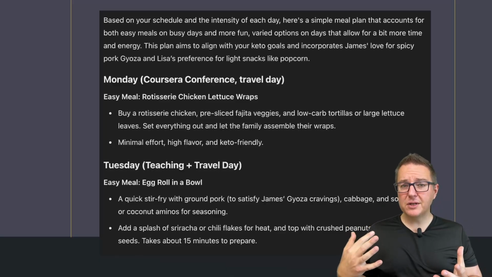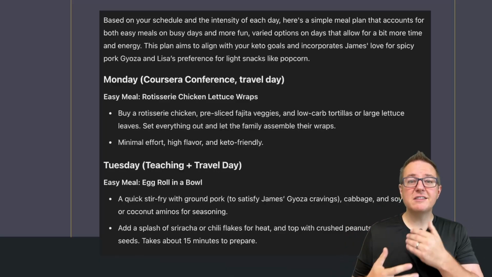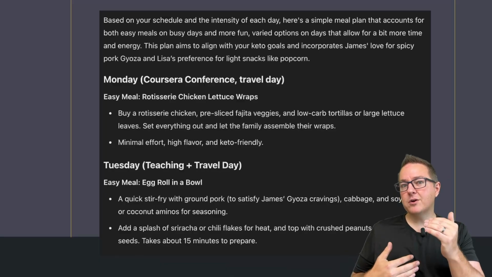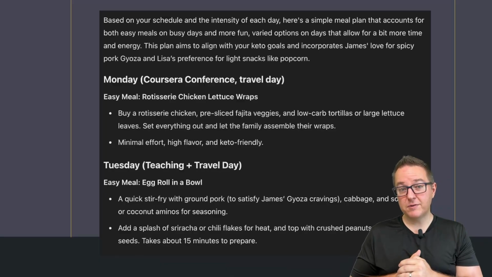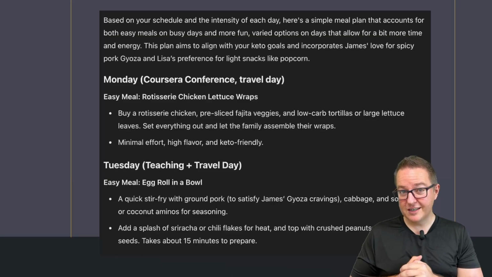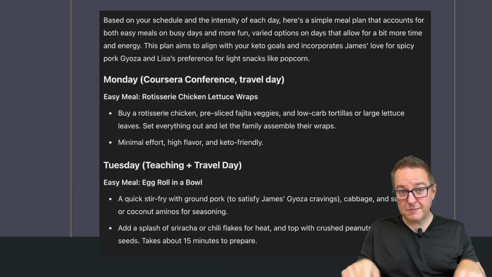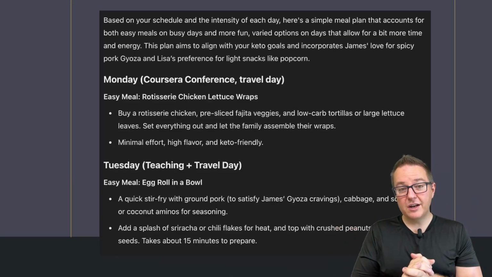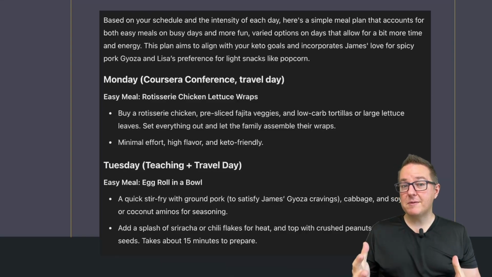Now notice something. I didn't have to go and build an integration with my calendar. I just had to think differently about how do I create this conversation and how do I get the information that I need into the conversation. And the simplest way to do it is I just grabbed a screenshot of my calendar, and that's good enough. And I dumped it in and I said, now plan my meals.